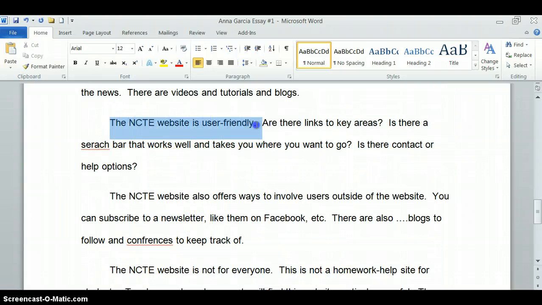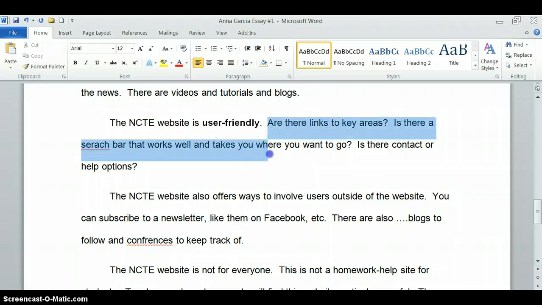My next paragraph, here's a topic sentence. The NCTE website is user-friendly. You see that keyword, user-friendly. And then I explain, well, how is it user-friendly? The links interact. You can easily go back to the home page. There's a search bar that works well and helps you find what you're looking for. There's help information, and so on and so forth.